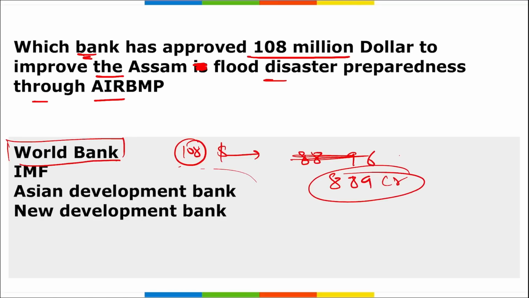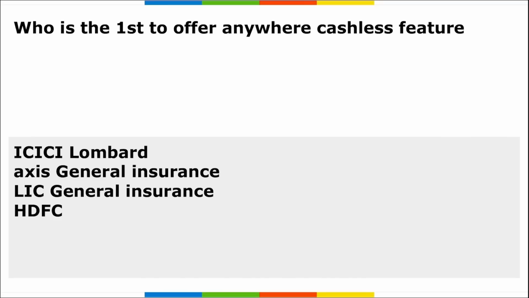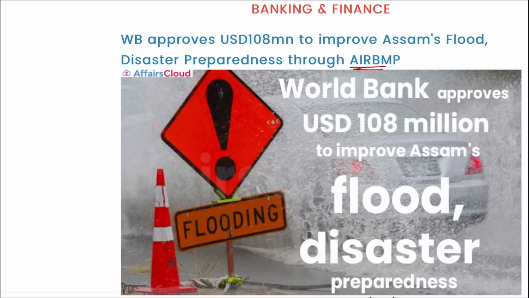Approximately. So $108 million or 889 crore rupees has been approved by the World Bank for Assam's flood disaster preparedness through AIR BMP. Now, what is this AIR BMP? It means Assam Integrated River Basin Management Project. I repeat, Assam Integrated River Basin Management Project.